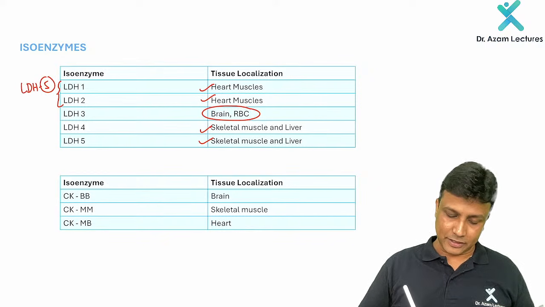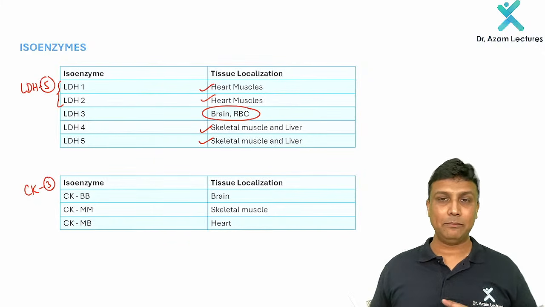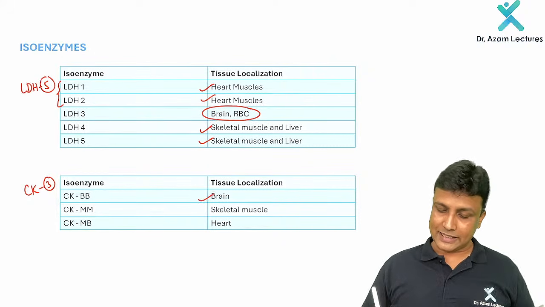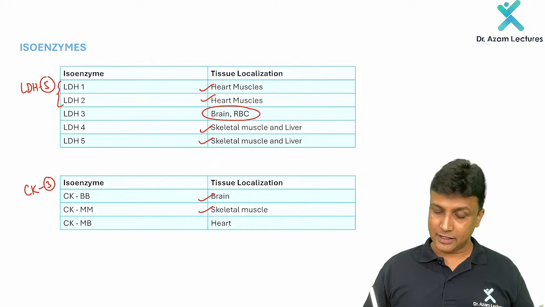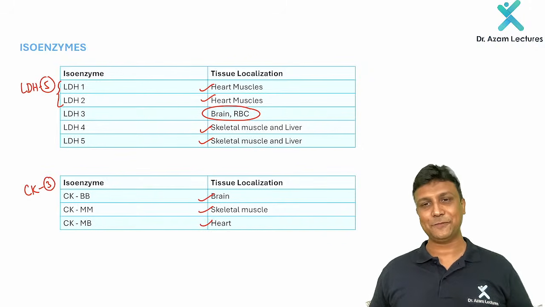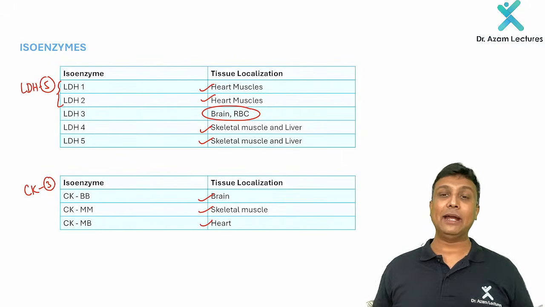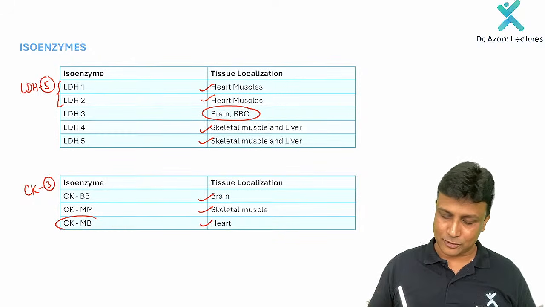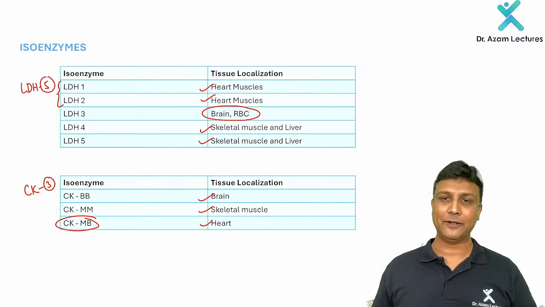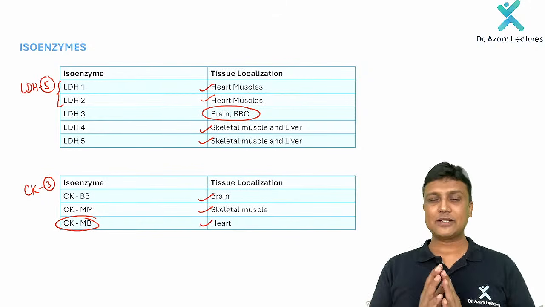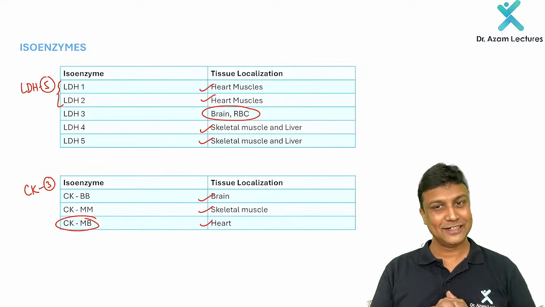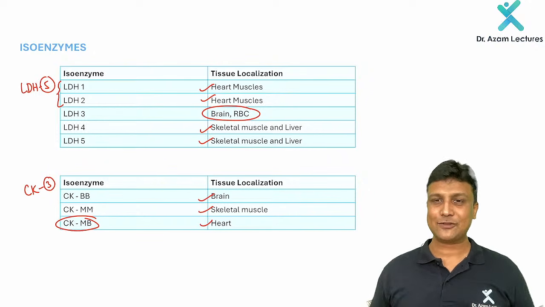One more isoenzyme will be creatine kinase, and that will be having 3 isoenzymes: CKMM, CKBB, CKMB. CKBB will be present in brain, CKMM will be present in skeletal muscle, and CKMB will be present in the heart. And again the same thing. I hope you have read about MI, myocardial infarction. In myocardial infarction, CKMB is also one of the markers of MI. So these two topics you have to revise in enzymes, sir, before going to the exam. Is it okay? Very important are the inhibitors as well as the isoenzymes.